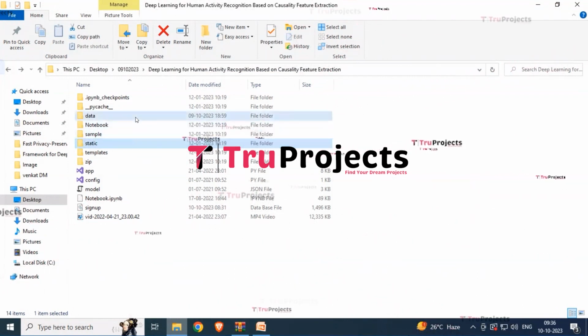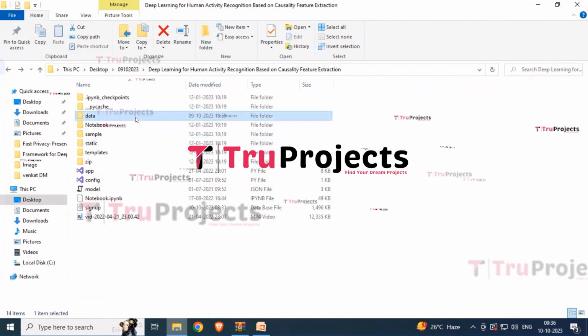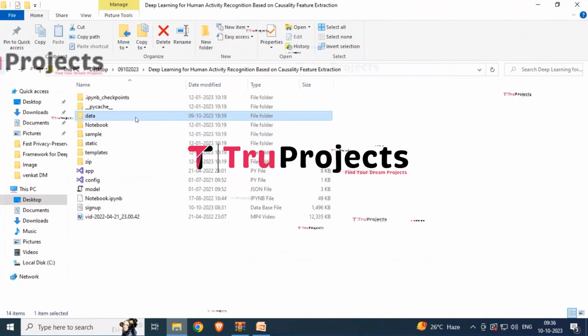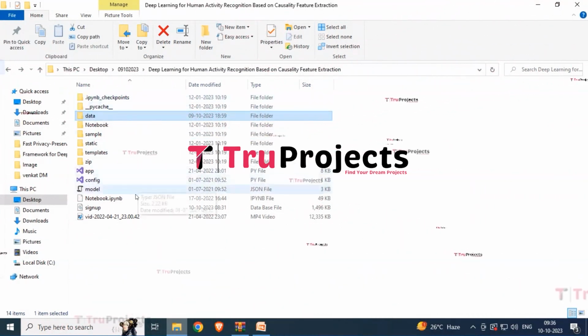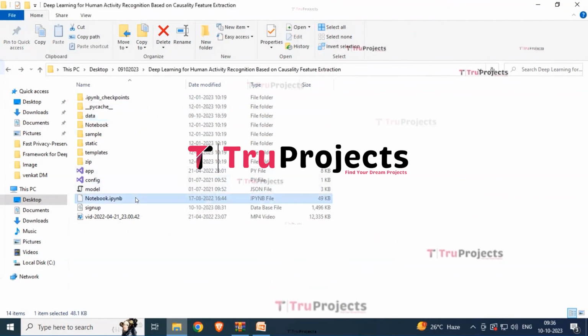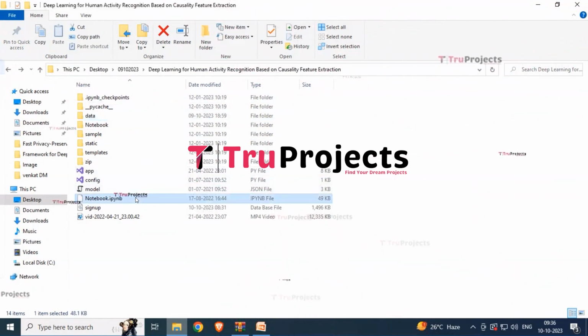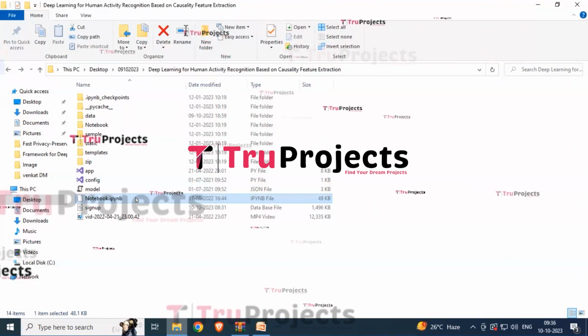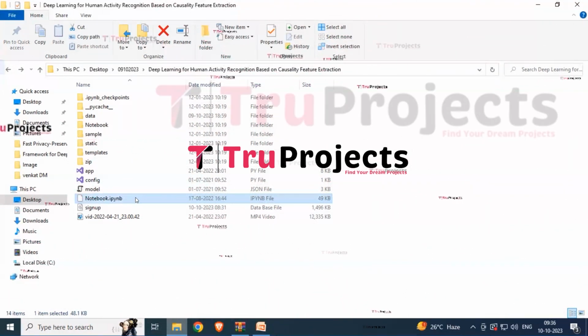And the folder named dataset. This folder contains the dataset which is used in this project. Then here we have the .ipynb file, which is a Jupyter notebook file that contains a combination of code, graphs, and outputs all in one place. It allows users to write and execute code in individual cells, making it a popular choice for data science.